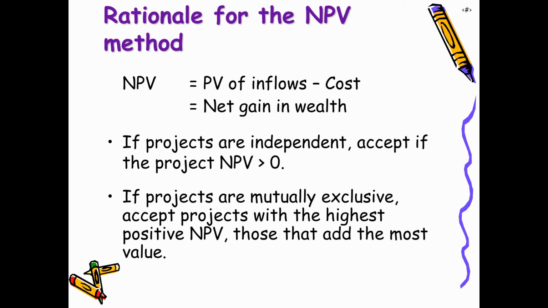If two projects are independent, then we have to accept the project if its net present value is greater than 0. But if there are two projects which are mutually exclusive, then we should accept the project which has the highest net present value. That means it is going to give us better returns as compared to the other project.